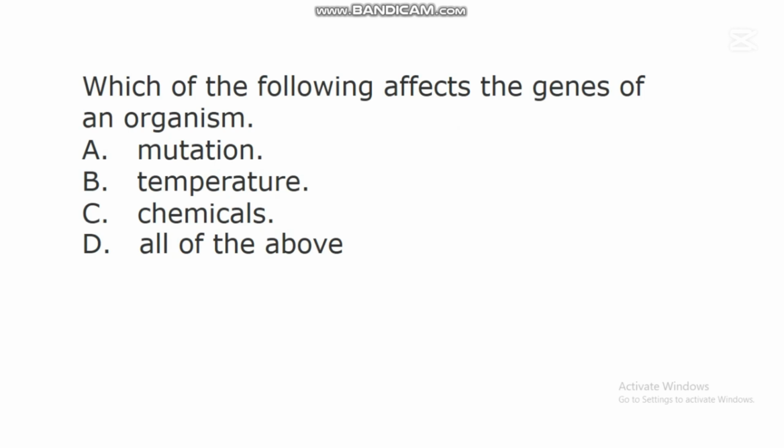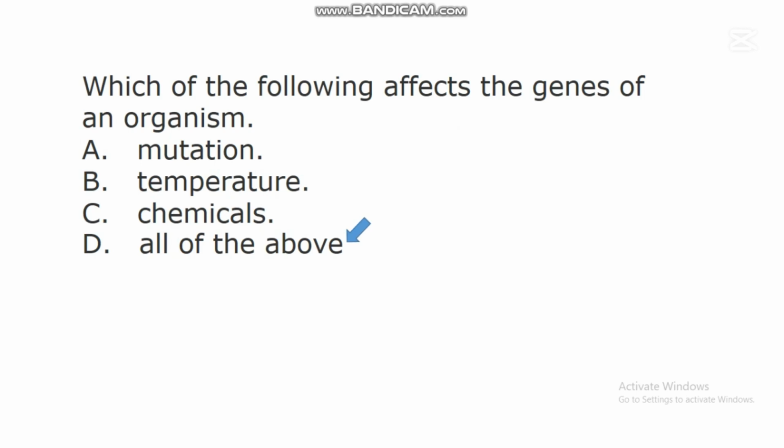The next question says, which of the following affects the genes of an organism? A. Mutation. B. Temperature. C. Chemicals. D. All of the above. In this question, the correct answer is D. All of the above. There are different factors that can affect the genetic arrangement or the genes of an organism. One of these factors is mutation.